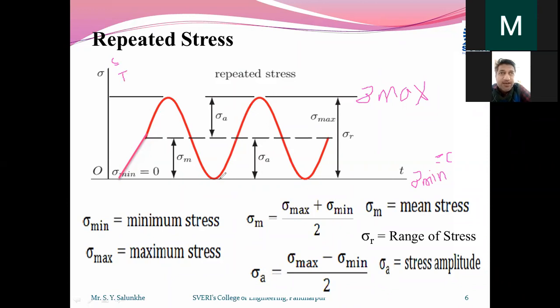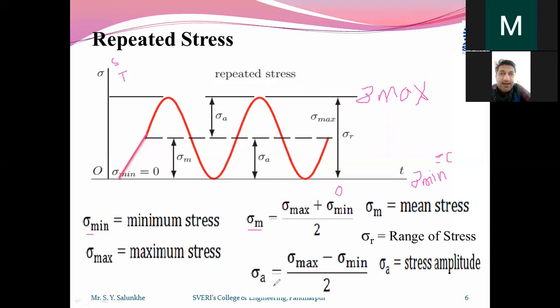But it is going to vary from its zero value to the maximum certain value. In this case also we can calculate sigma mean. Here sigma mean will be sigma max plus sigma minimum by 2, where sigma minimum will always be zero. So it will be sigma max by 2. That will be sigma mean.